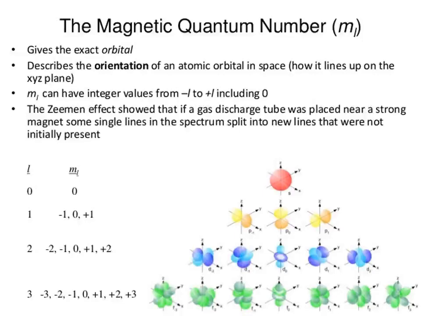These are the orbitals. It is a three-dimensional structure, and it gives the exact orbital. It describes the orientation of the atomic orbital in space, in the x, y, z planes. So it is three-dimensional.